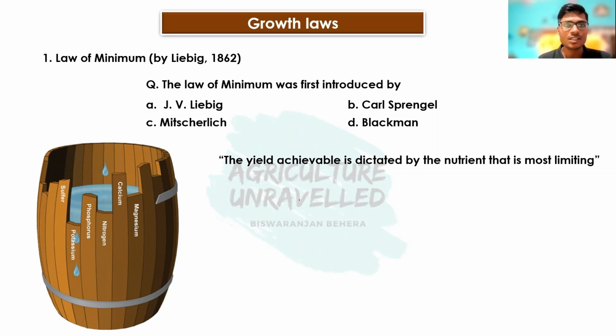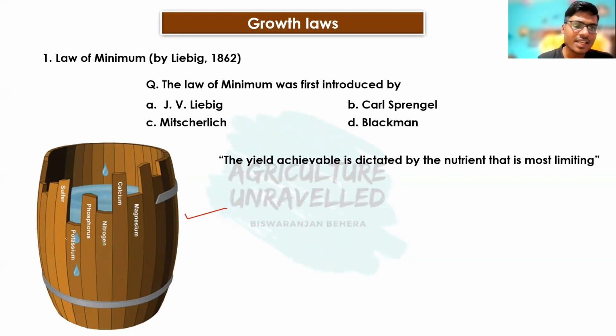Liebig's law of minimum is very popular. We all know what it says, so I will not take much time on it, but I will give this example. Liebig's concept of minimum somewhat originated from the barrel concept. When we store water in a barrel, the level of water depends on the level of the sides.